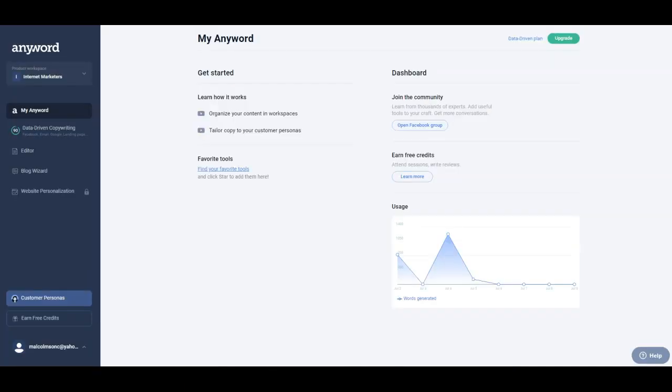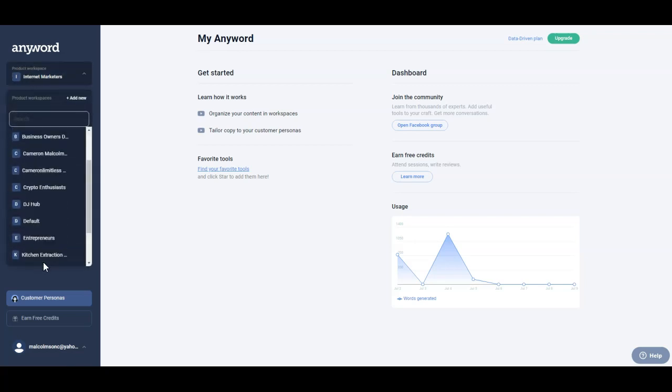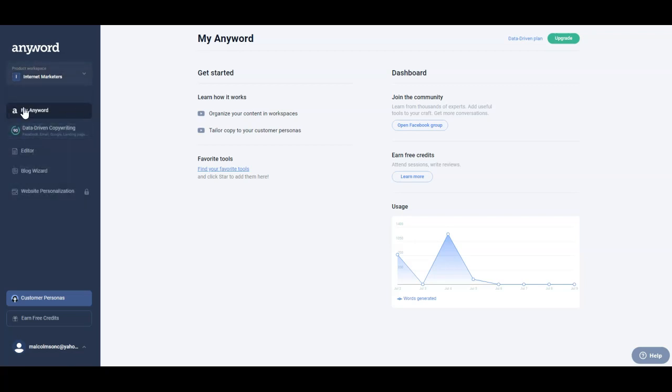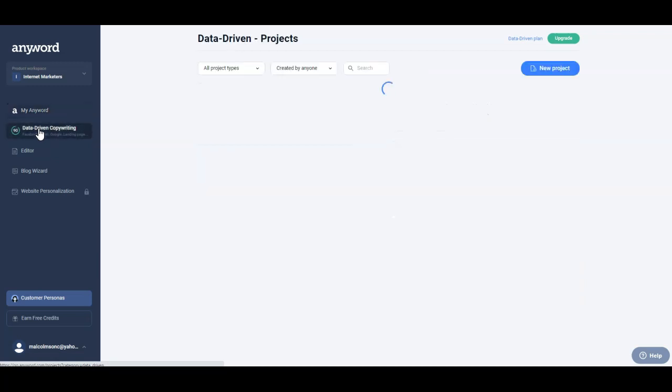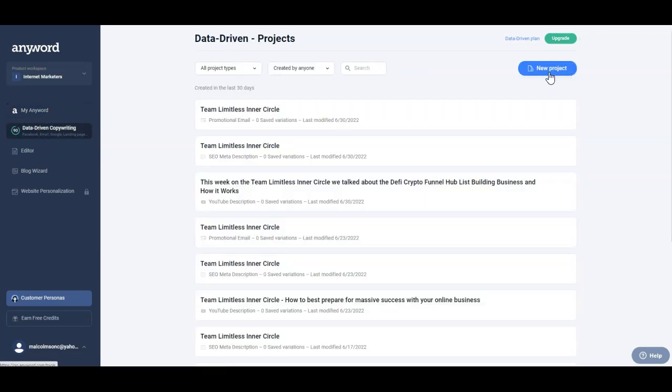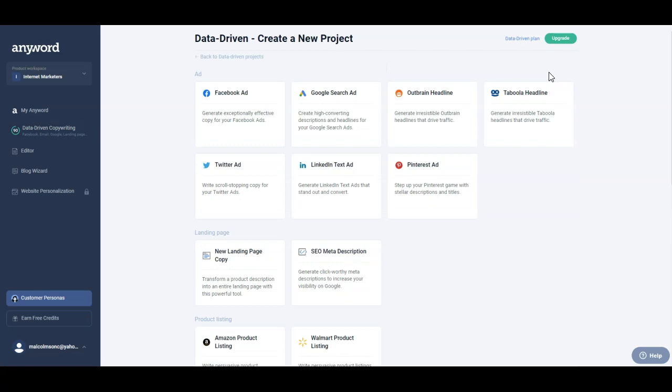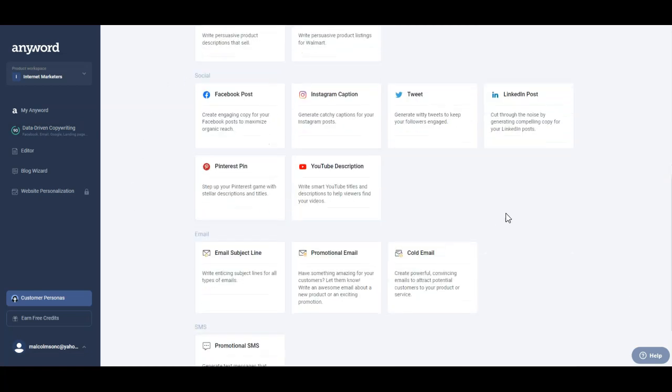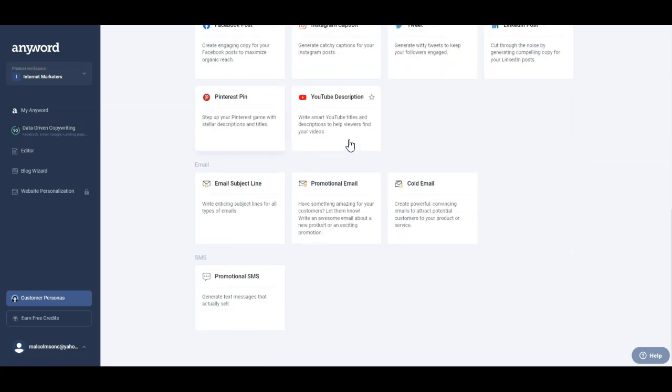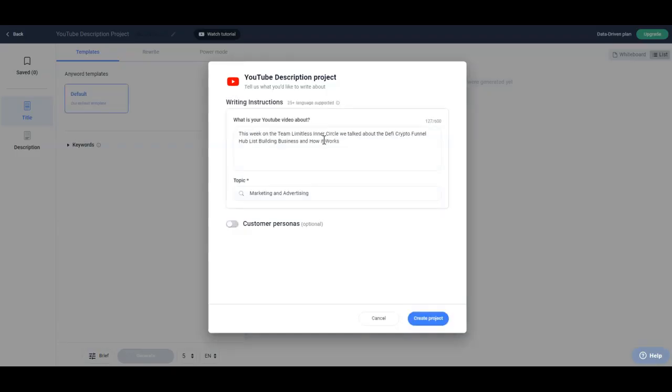So I'm going to jump into my dashboard, and you can see all the different workspaces I've got going on. What I'm going to click here is the internet marketers workspace. This is all my work for internet marketing, and I'm going to go to data driven copy and up here to new project. You can see that we can create loads of different things, but what we're going to look at today specifically is the YouTube description, and I'm going to write the title and description for this video.